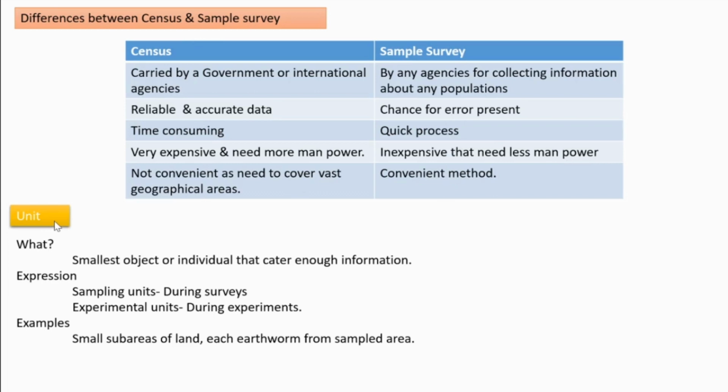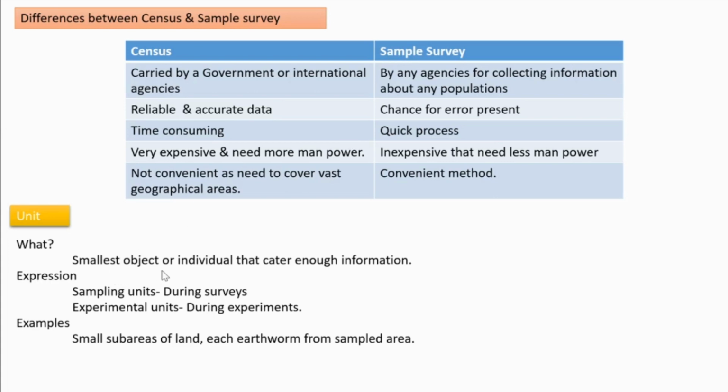Then other terms that are common in statistics. Unit. What is a unit? I will give an example first. Take the case of studying the yield of mango trees in a farmyard. Here, a unit means the mango yield of a single mango tree. I think it's very clear for you. So what is a unit?